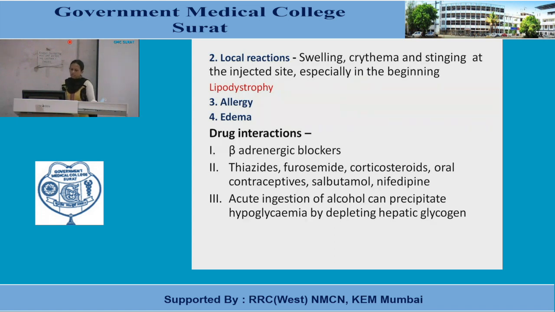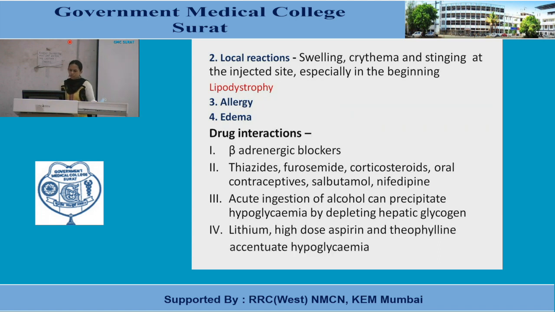But if chronic alcoholism is there, the person is taking alcohol for a prolonged period, then because of compromised metabolic function, hyperglycemia is there. So there are chances of development of diabetes in chronic alcoholism. Acute, you can remember hypo, chronic hyper. Lithium, high dose aspirin, theophylline accentuate hypoglycemia with different mechanisms.